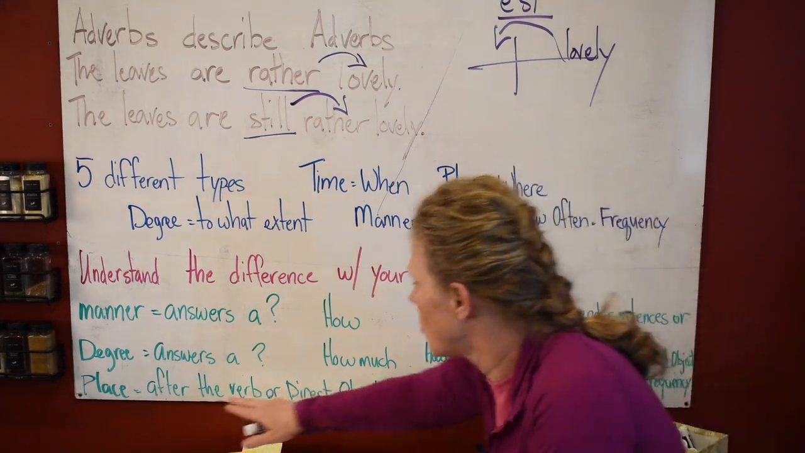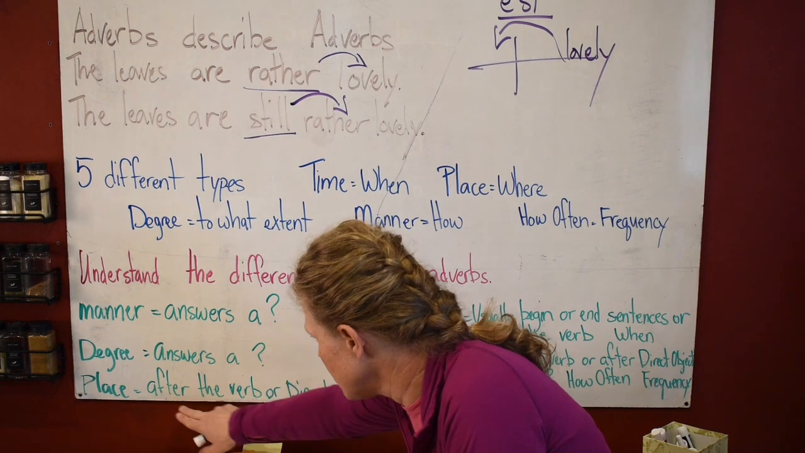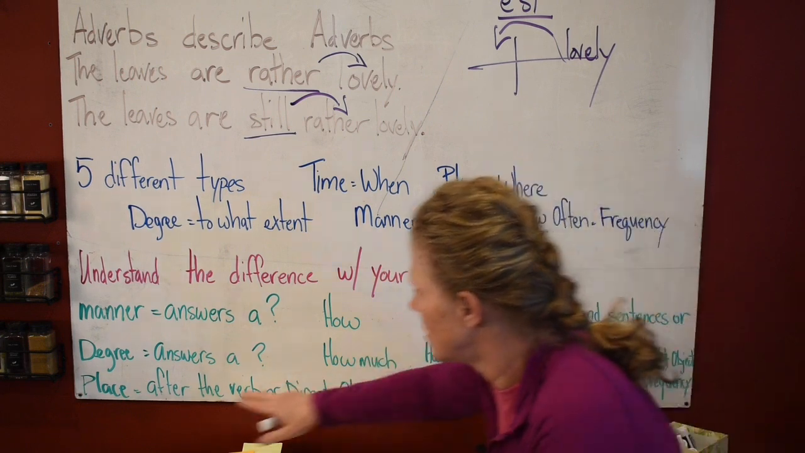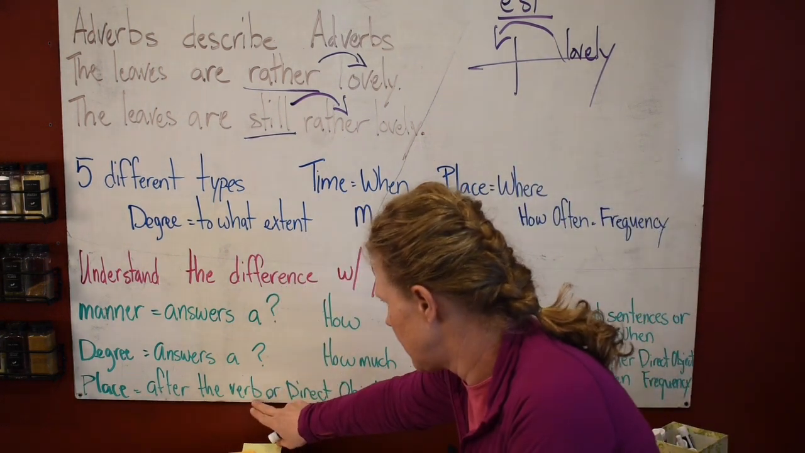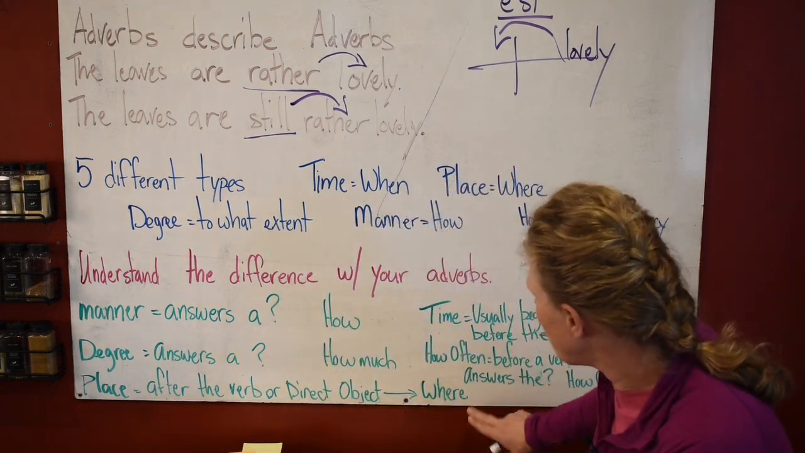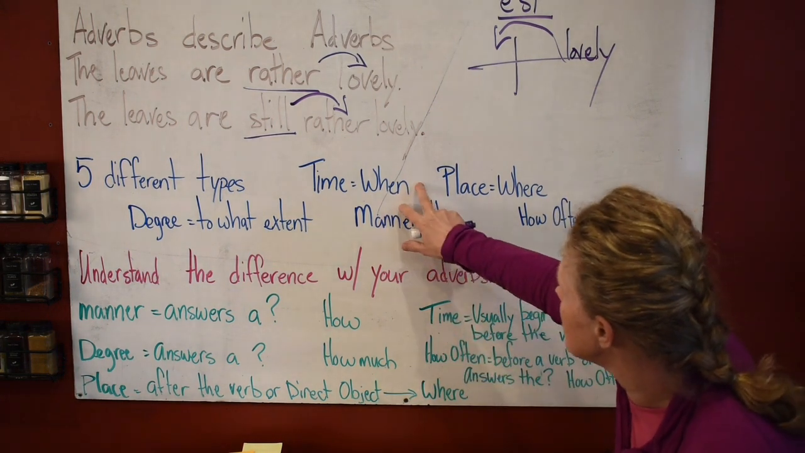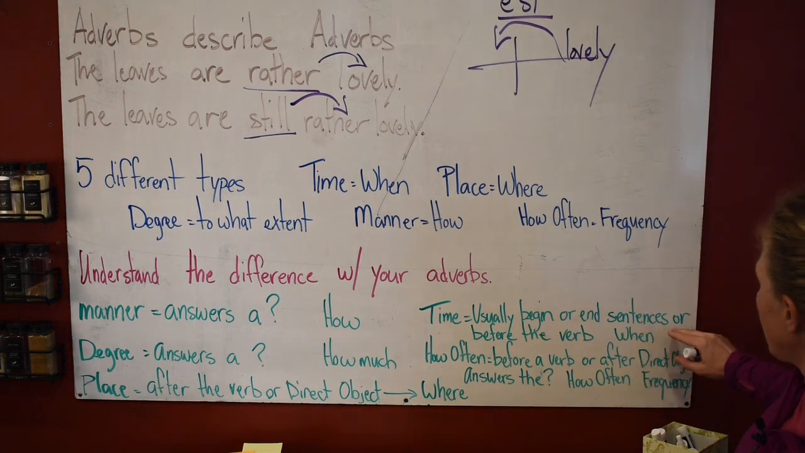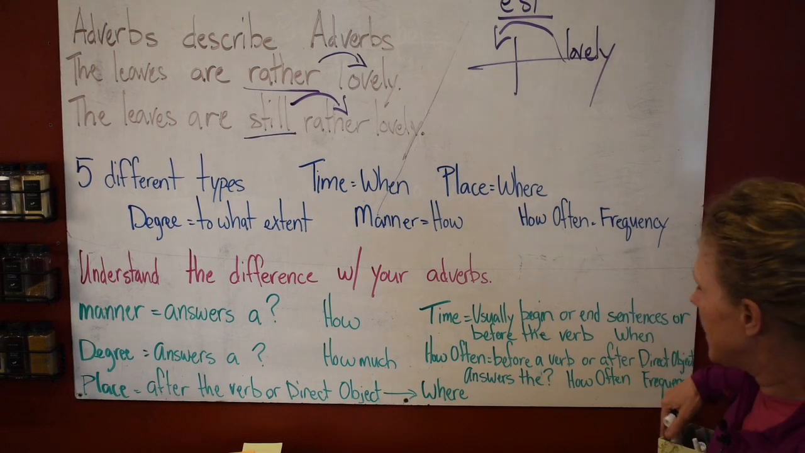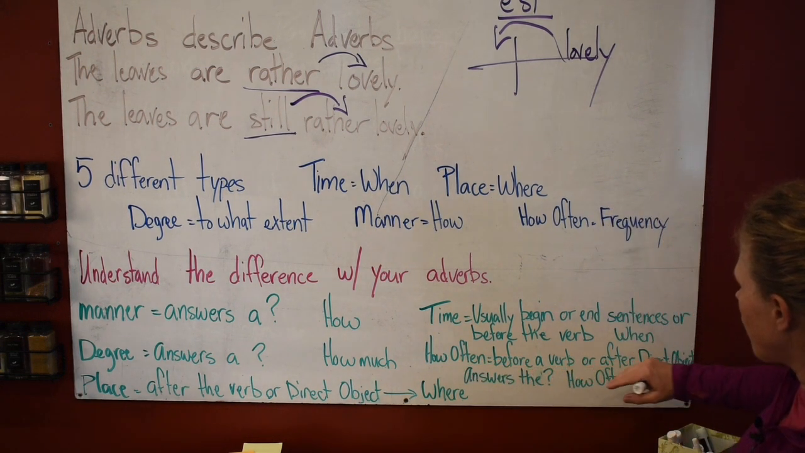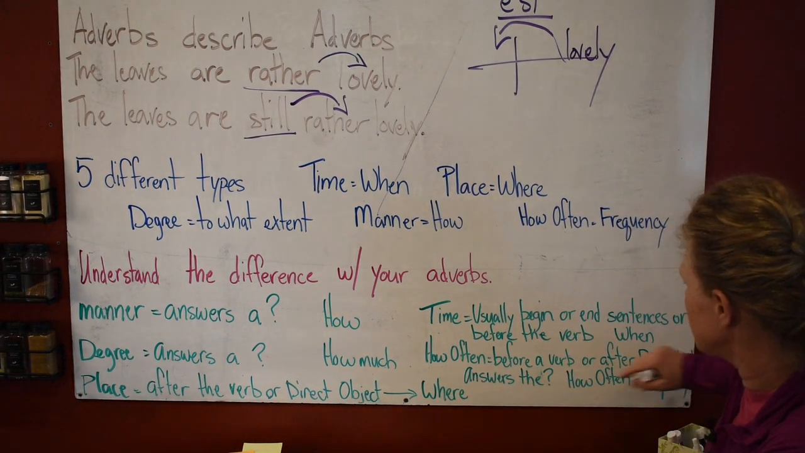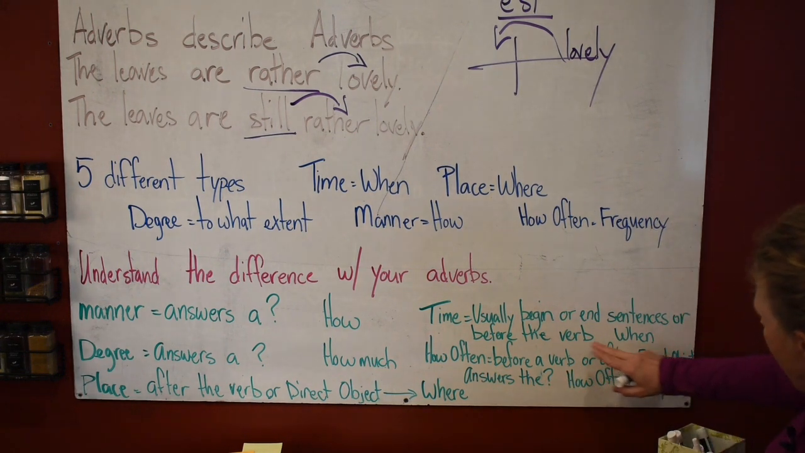If it's a place, where is it going to go, Paul? After the verb or the direct object. Paul, if it's a place, where is the adverb going to go? After the verb or direct object. Nice. And that's your where. The time, which is the when, usually begins or ends sentences or goes before the verb. That's your when. Now, how often? Before a verb or after the direct object. That's where you're going to see that often. And it answers the question, how often?